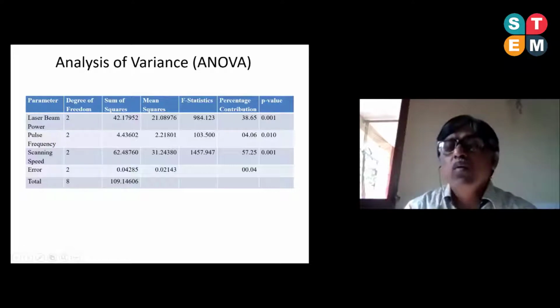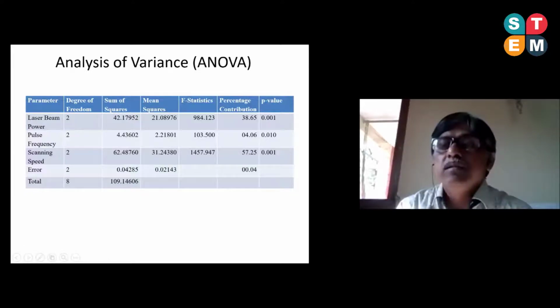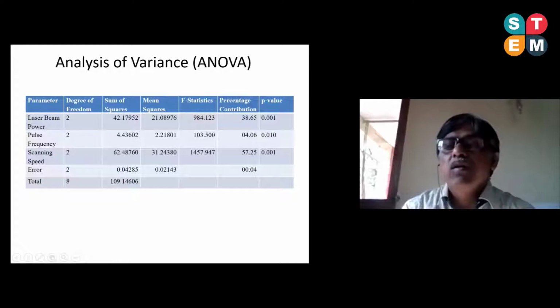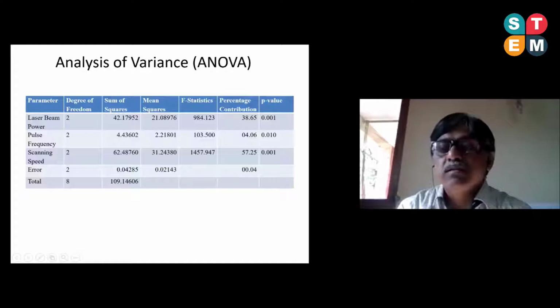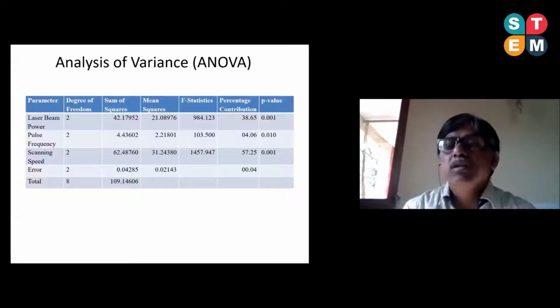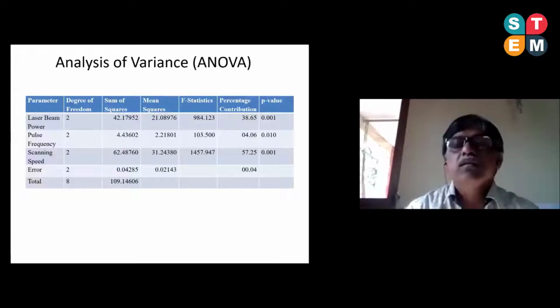At the same time, parallelly, we have also calculated the p-value, because we have considered the significance level, or the confidence level, as 95%. So it should be below 0.05. In all the cases, it is satisfied: in the laser beam power, it is only 0.001; in the pulse frequency, it is 0.010; and for the scanning speed, 0.001. All are below 0.05. So we can be satisfied from this result.